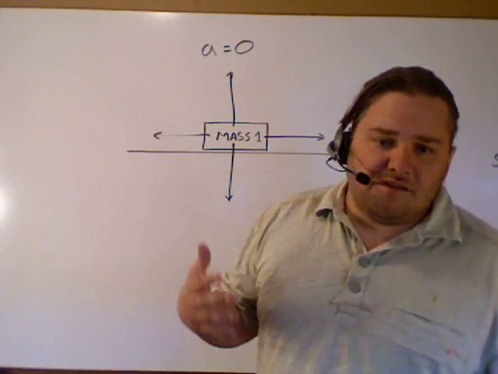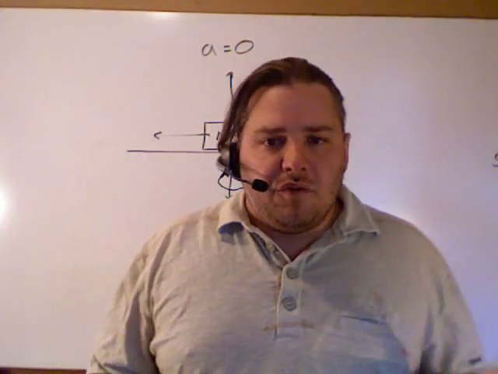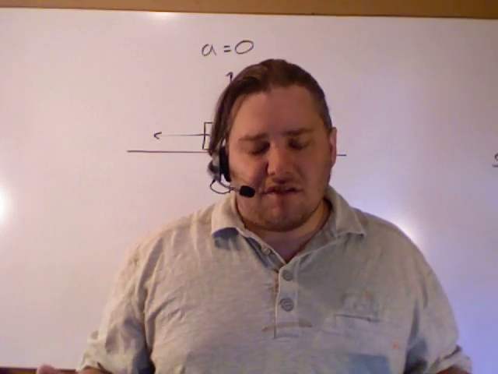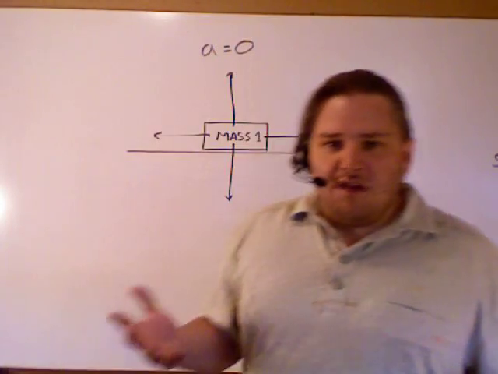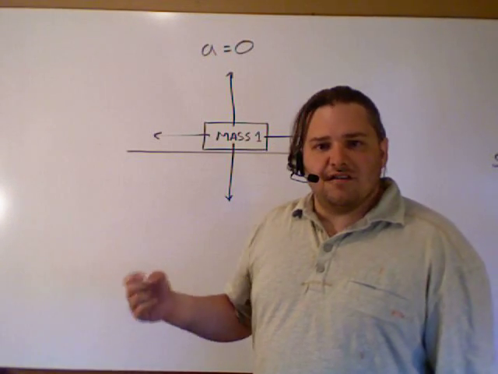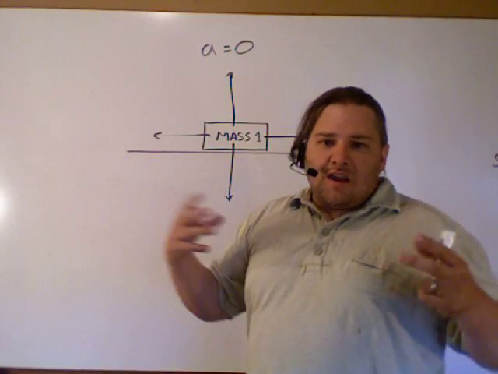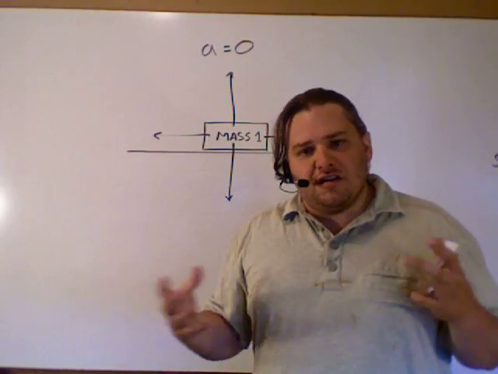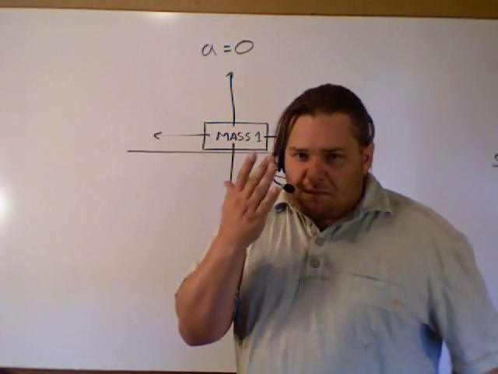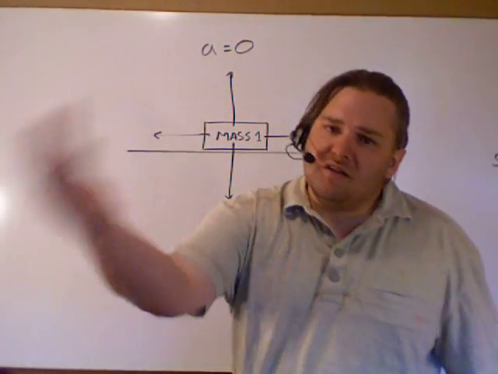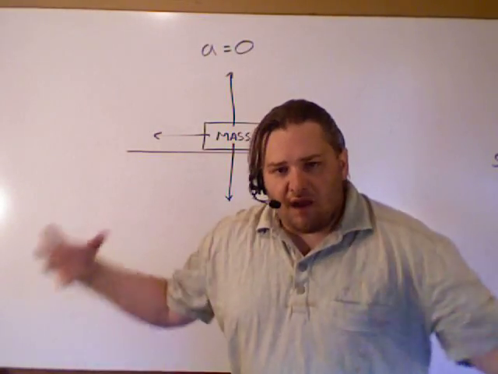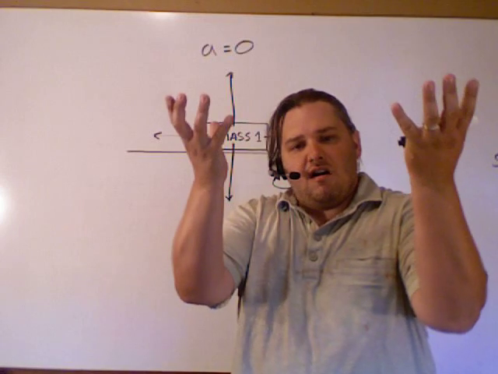A perfect example of that is your car. If you're on the freeway and you're driving on a long straight road at 55 miles per hour the entire time, then you're in translational equilibrium. Are you stationary? Heck no. That just means your acceleration is equal to zero. But talking about that vehicle, the equilibrium you have, you've got drag in your face, and you're producing this force applied by the engine in the opposite direction. You've got gravity pulling the car down, and then you've got normal pushing the car up.